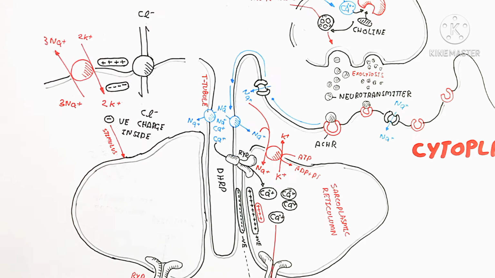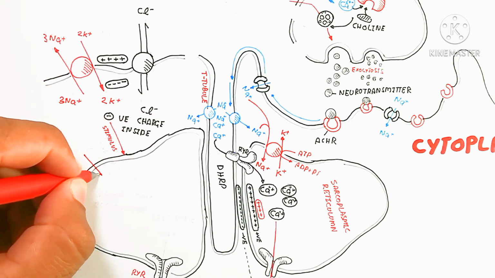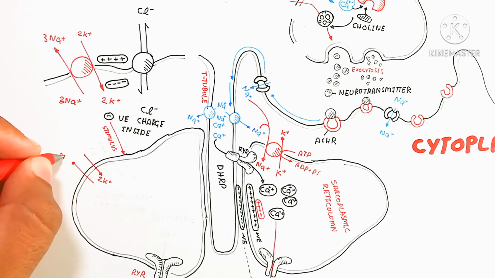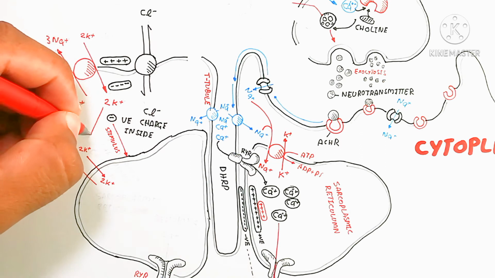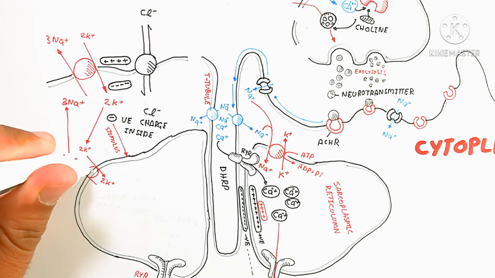this negative charge inside basically stimulates the sarcoplasmic reticulum. So the sarcoplasmic reticulum will receive this charge. The potassium inside the cytoplasm further goes into the sarcoplasmic reticulum by the sodium potassium exchange, with the ATP pump as active transport, and creates a negative charge inside. So the negative charge will be created, and since the inside is negative, calcium ion will be moved inside by the RYR receptor. Sorry, the RYR channel.